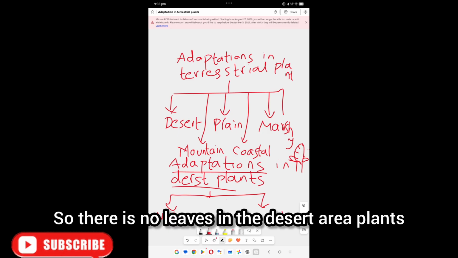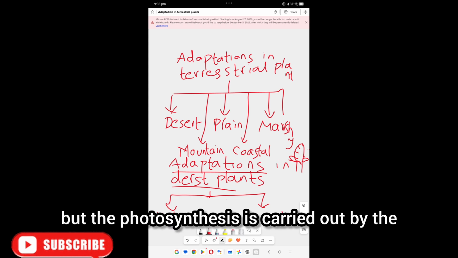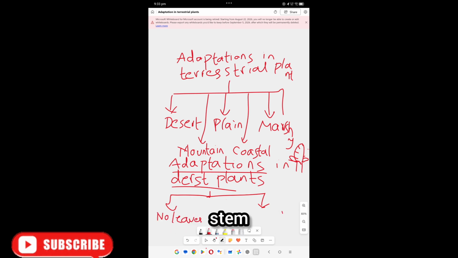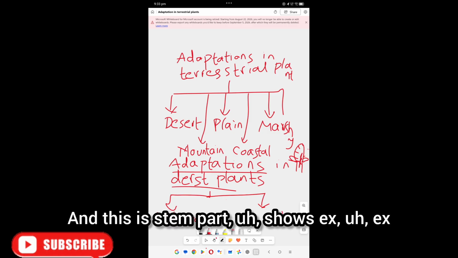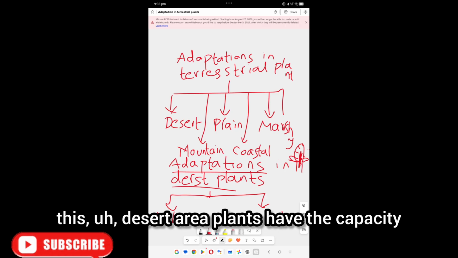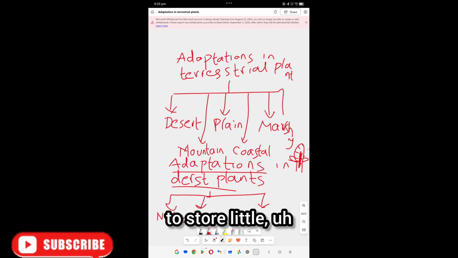There are no leaves in the desert area plants, but photosynthesis is carried out by the stem. This stem part has the capacity to store water to survive with little water.